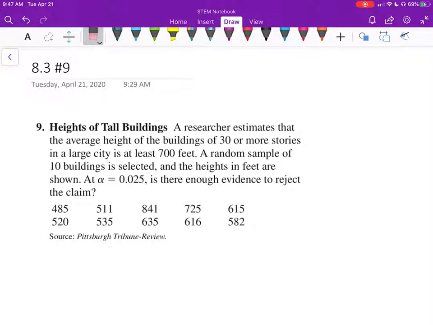Our first step in here is we have to determine the claim. So our claim, remember, we always have H0 and H1. Some classes might use H sub A, same thing. And remember, H0 is always equal to, and this H1, we're not sure yet, but we know we have mu here and mu here.